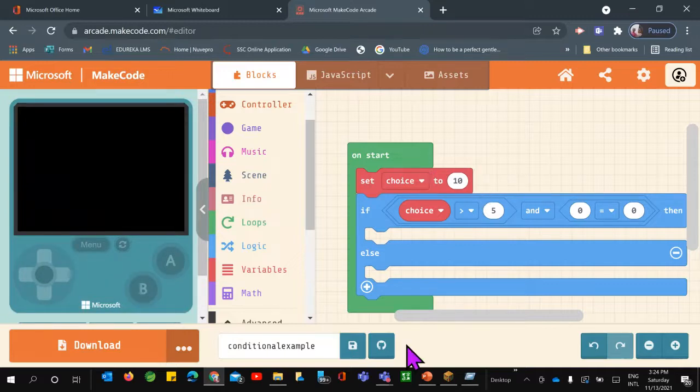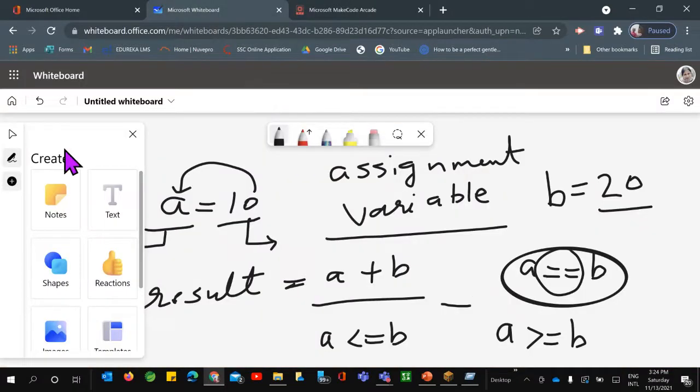So you can immediately tell them what does it mean, choice to 10 here?